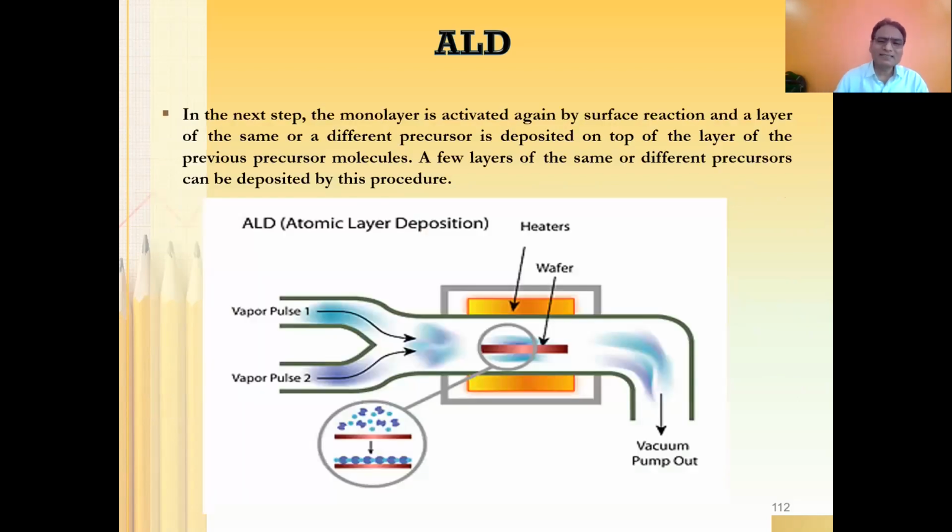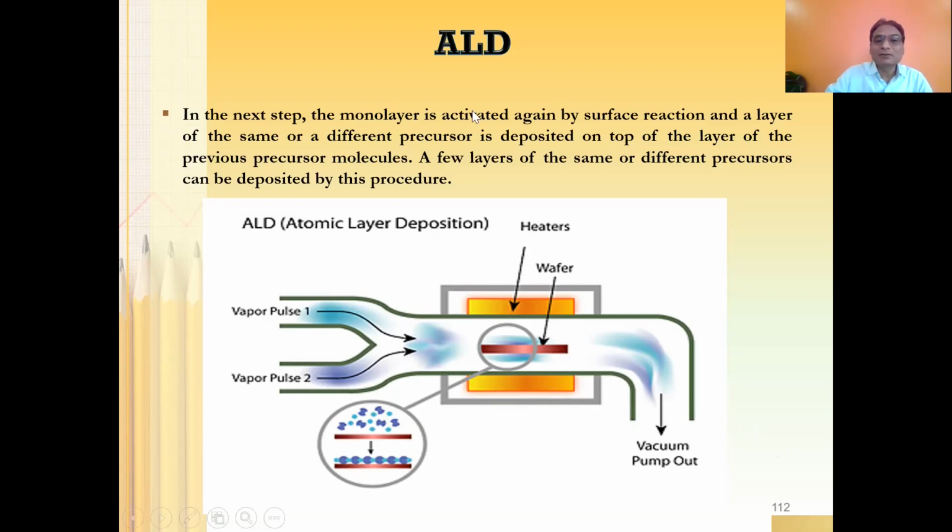Again, this is not the actual setup; this is a very broad block diagram or schematic of atomic layer deposition. You can see here you need a vacuum tube and a vacuum pump, so that the excess byproduct can be pumped out. This is the heater, and this is the vapor I was talking about, where different phases of vapors can be introduced. This is not the complete figure, this is only the reaction zone. The complete figure will always have MFCs for the different gases, right?